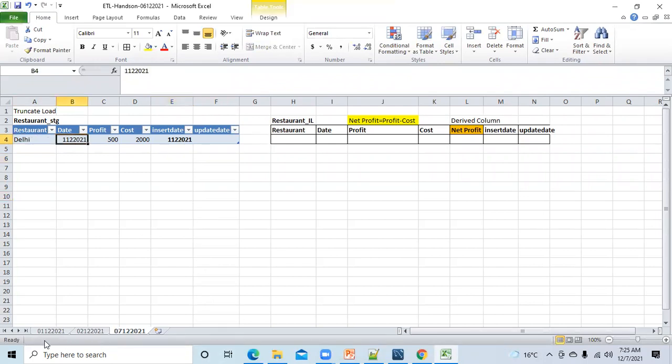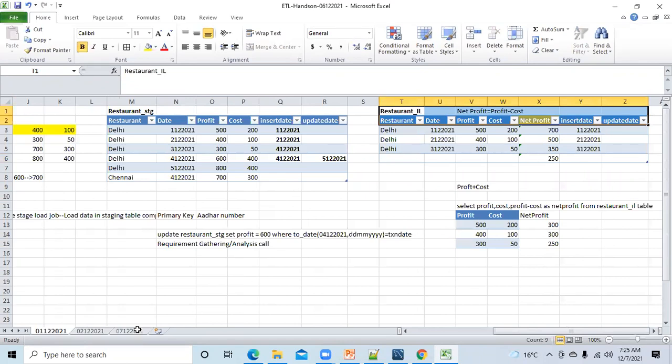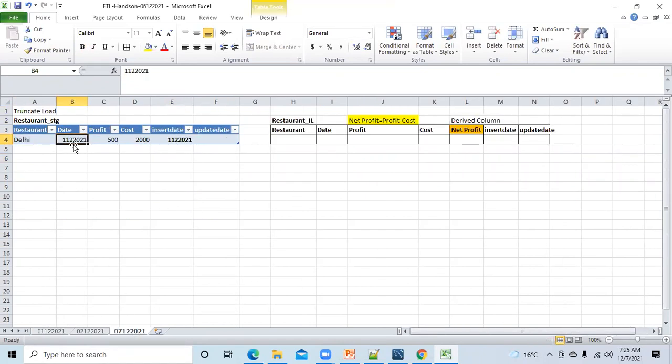So forget about the previous scenario where we got all the data. Let's start from 1st December. On 1st December, I have received this data from the source file. The source at Delhi has sent me this data. So once he has sent this file, what validations do I have to do?